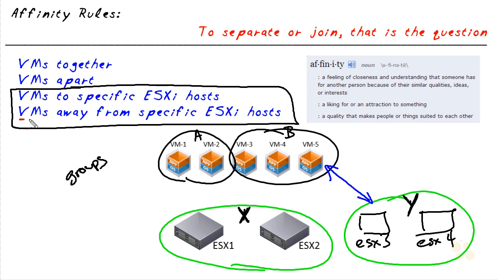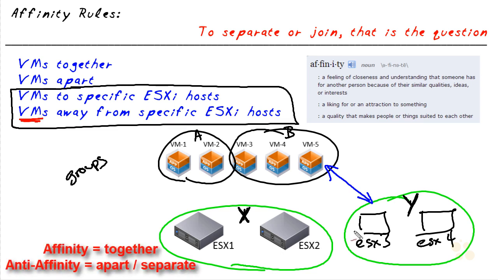We also have the option of saying we don't want to run specific VM groups on specific ESXi host groups. And as an example, if these are the current groups that we have in place, and we set up a rule that says do not run any VMs in the VM group called A on any ESXi host in the host group of Y, it would avoid putting VM1 or VM2 on ESX3 or ESX4.